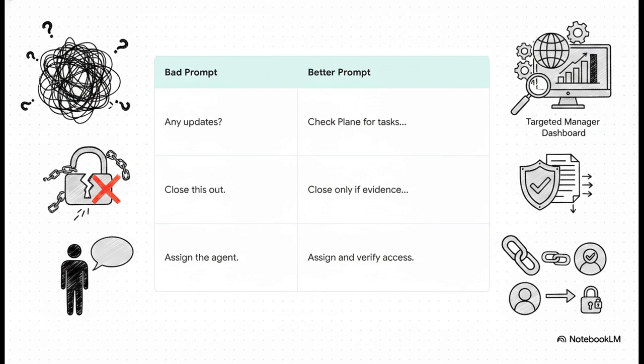And never just say, "Assign the agent." You want to tell it to assign a specific task ID to a specific user and literally demand that it verifies the assignment actually worked in Plane.